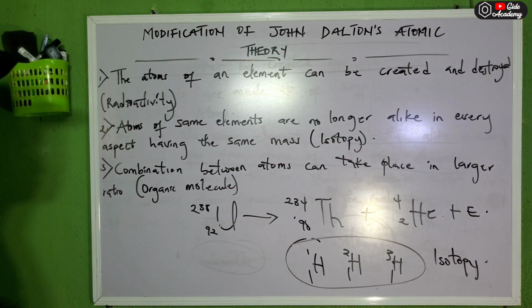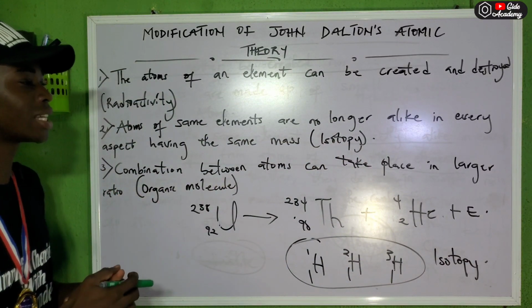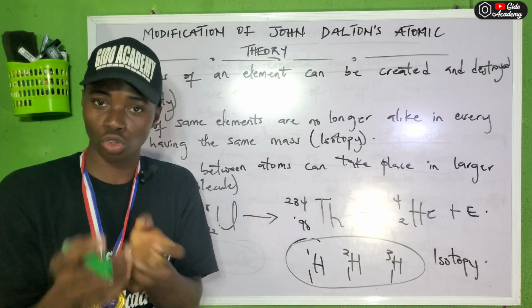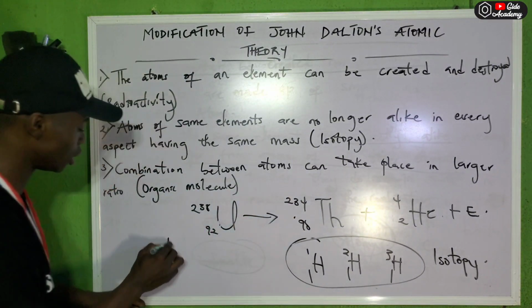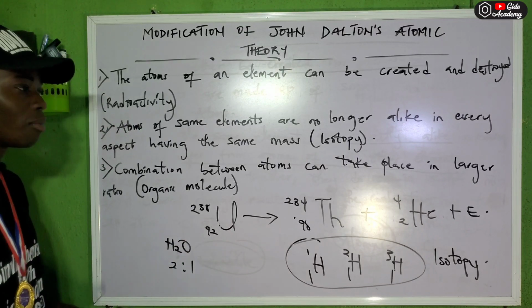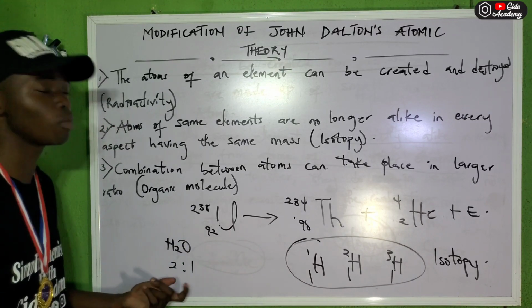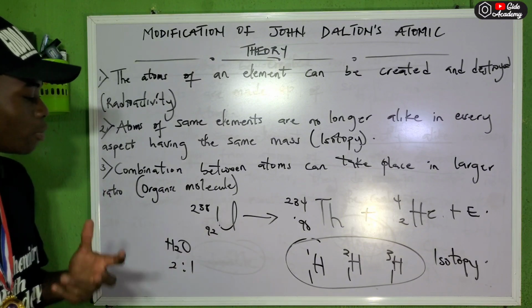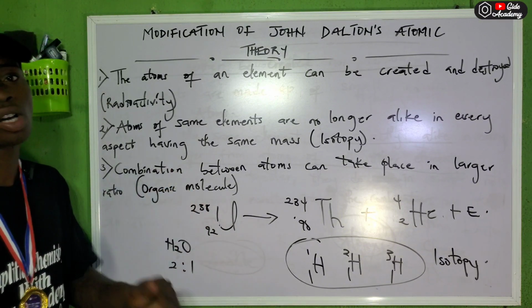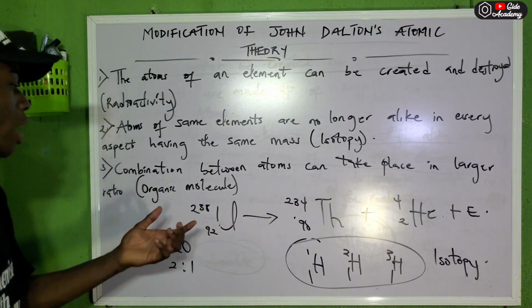Then the last one: combination between atoms takes place in small ratios, which is usually not true. Like I said earlier, H2O here will be 2, here will be 1. For some cases, you do not really see these small ratios, most especially if you are dealing with organic molecules. So this was contravened by organic molecules. How do I explain that?